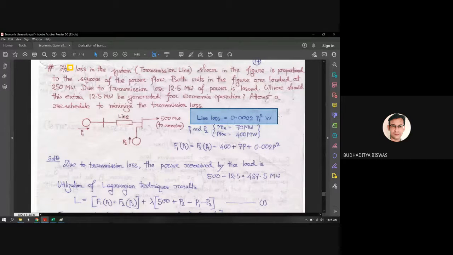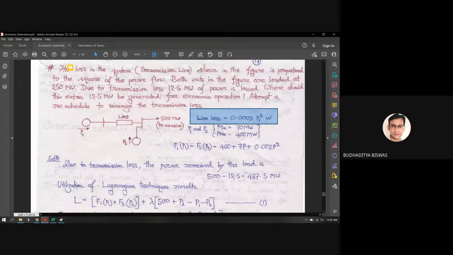So let me say why 70 is not taken into account. If P1 equals 70 megawatt, the lower limit of this particular generator, the transmission line loss will be minimized obviously, but you see that as the maximum limit of P2 is 400, the minimum generation of P1 equal to 70 and generation of P2 equal to maximum 400 give a total of 470. So again the load demand is not satisfied.